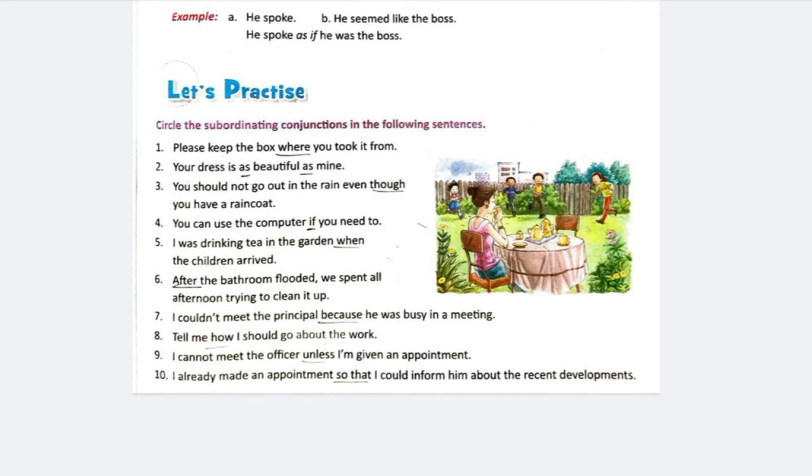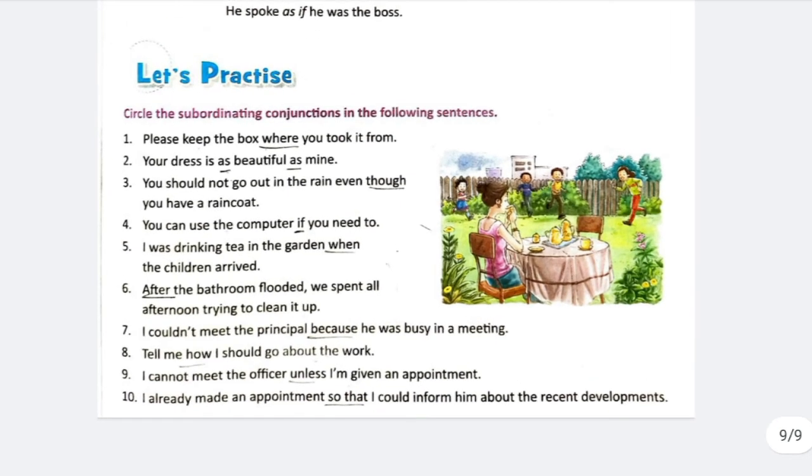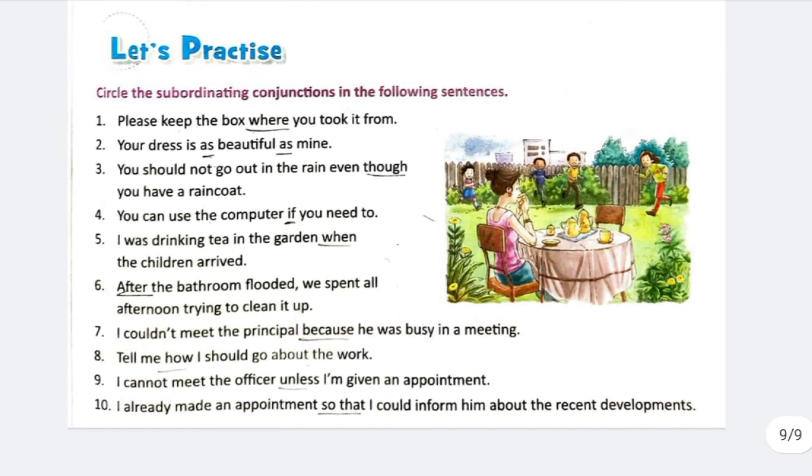Now circle the subordinating conjunctions in the following sentences. Please keep the box where you took it from. Here, please keep the box is the main clause, and where you took it from is the subordinating clause, and where is the subordinating conjunction. Likewise, your dress is as beautiful as mine. Here, your dress is beautiful, mine, and then the comparison is done, and the subordinating clause is as beautiful as mine.